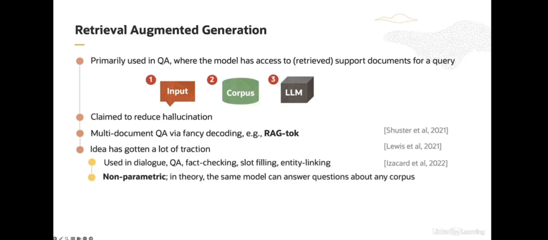Let's think about this in a bit more detail. Let's say that we have an LLM that can correctly answer a question provided that the context containing the answer is given to the model as input. Then, you could take the model and answer any question you like, provided that you have a relevant corpus of documents to search and a sufficiently performant search engine. To make this more concrete, let's say that you care about answering customer questions about some software system that they are using. In theory, in the RAG setup, all you need to do is provide the software documentation or manual as the corpus, and your LLM can now answer any question that can be answered with that manual.